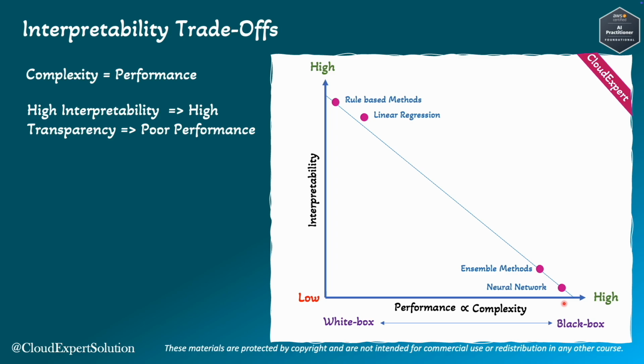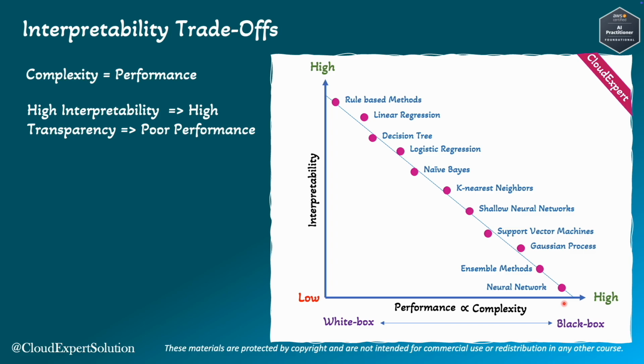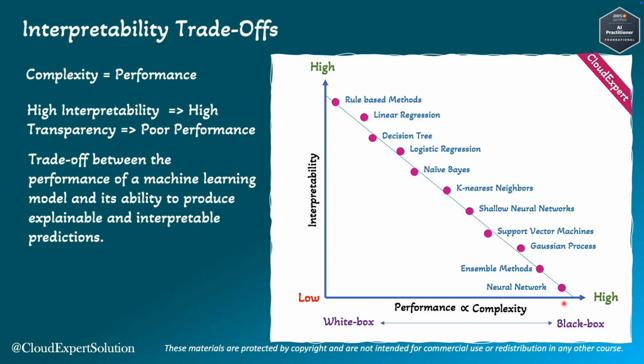These are primitive models, easy to interpret but with very poor performance. All other models fall somewhere along this curve. From this diagram, we can clearly state that there is a trade-off between a machine learning model's performance and its interpretability. However, in most cases, model explainability is sufficient.